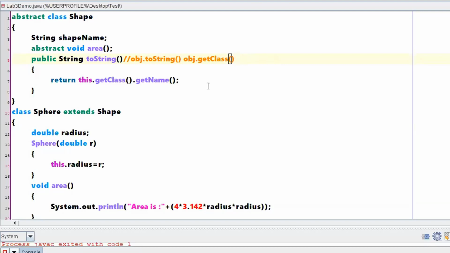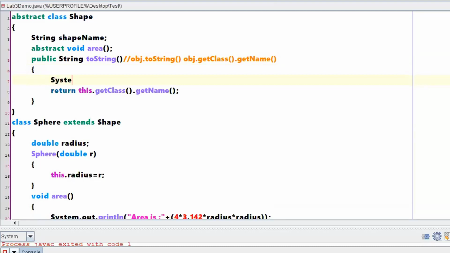If I write obj.getClass, you will get some ID, a hash code. My intention is not to get a hash code. My intention is to get the name of the class. That is the reason why I wrote object.getClass.getName.